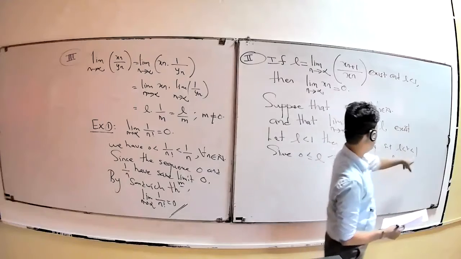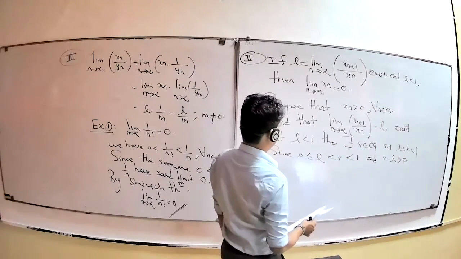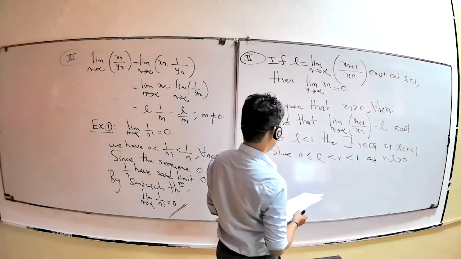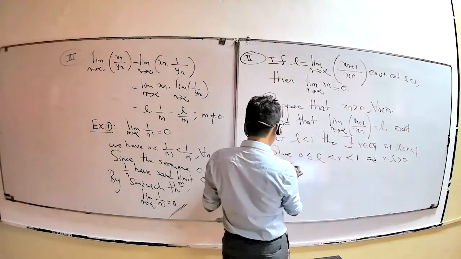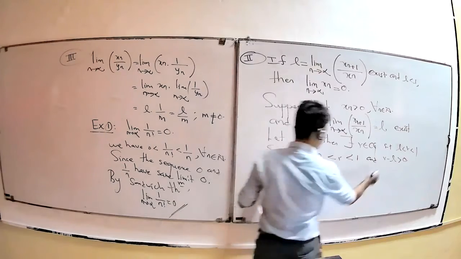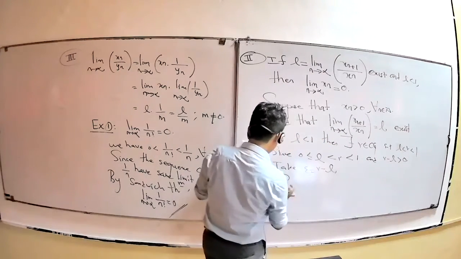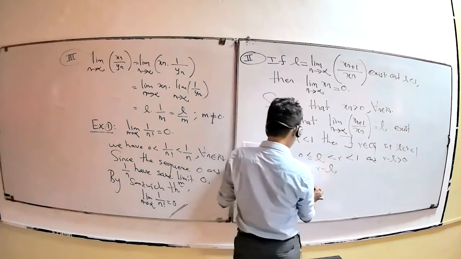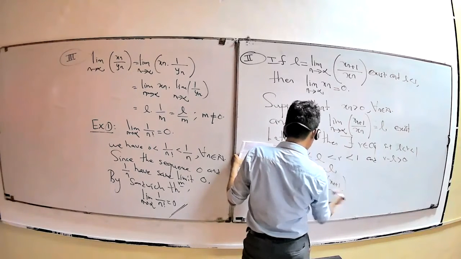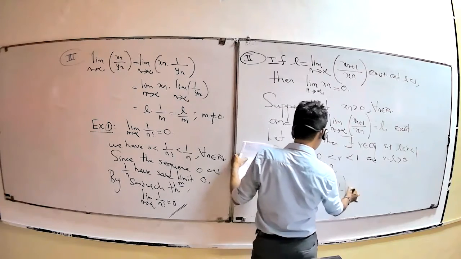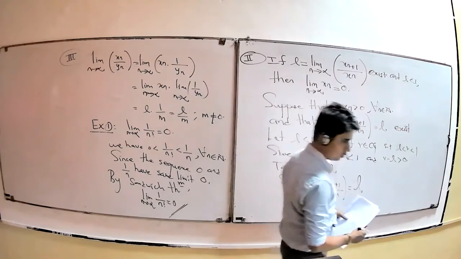Here L is less than 1, obviously L is greater than or equal to 0, okay? Therefore r minus L is greater than 0. You take your epsilon now to be this positive value r minus L. Since the limit of Sn plus 1 over Sn as n tends to infinity has value L, right?